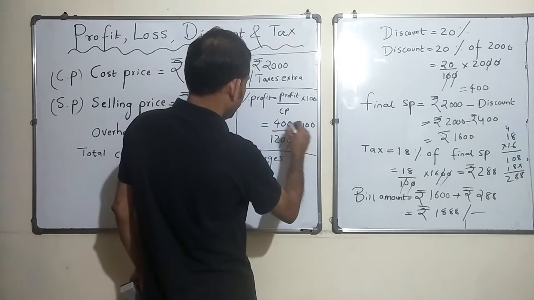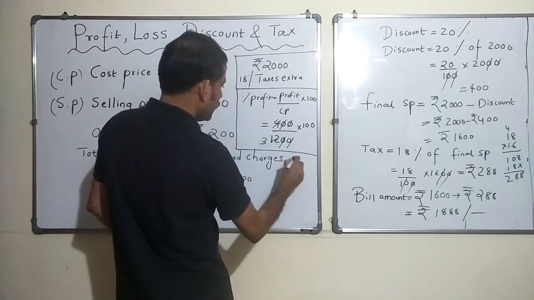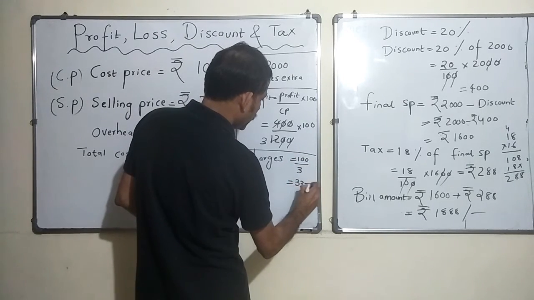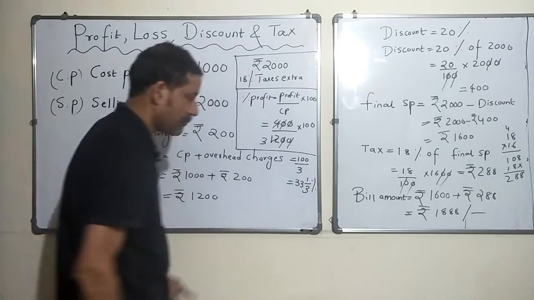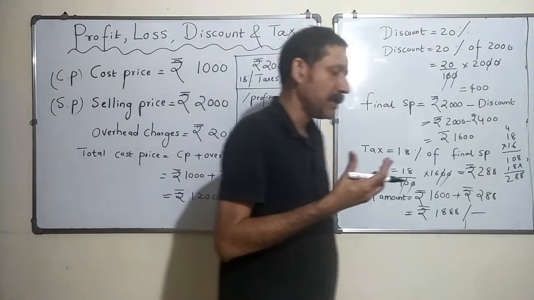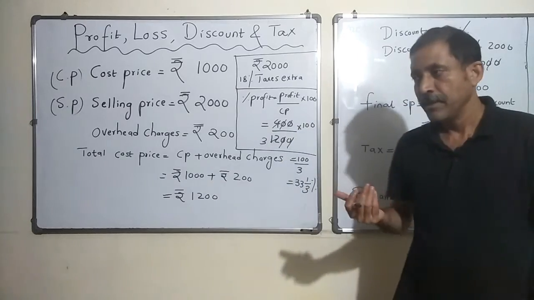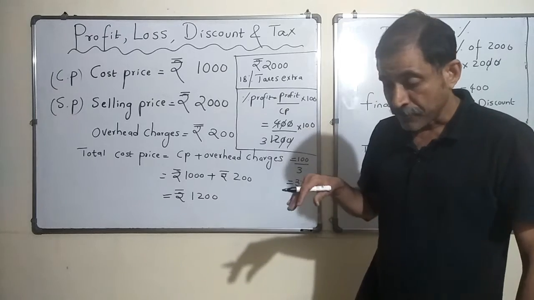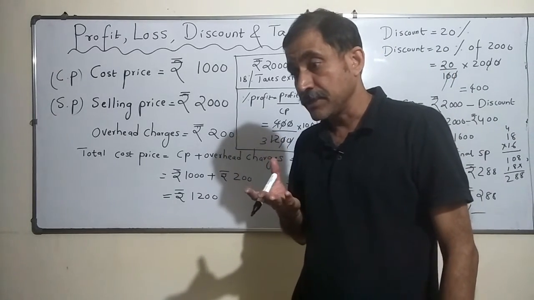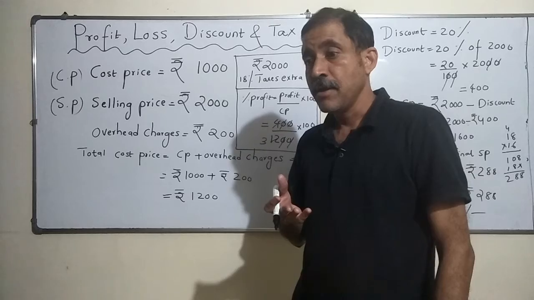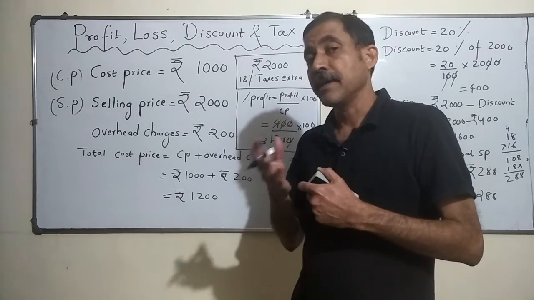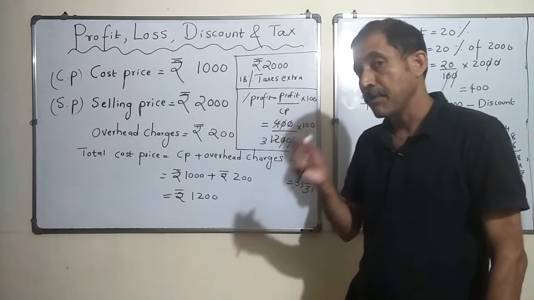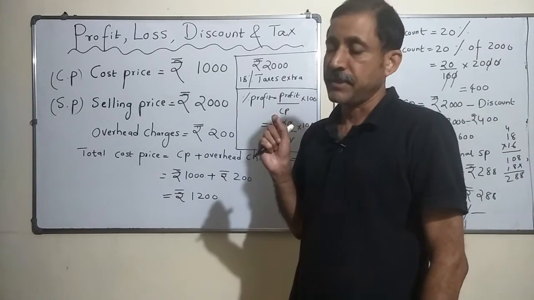Cancelling the zeros, this is 100 by 3 percent, that is 33 1/3 percent. Not a bad start. Initially I started with 100%, then I realized that I had not included the overhead charges, because they went towards buying the article, and then my cost price became the total cost price, which was 1200, and my profit percentage was 80%.